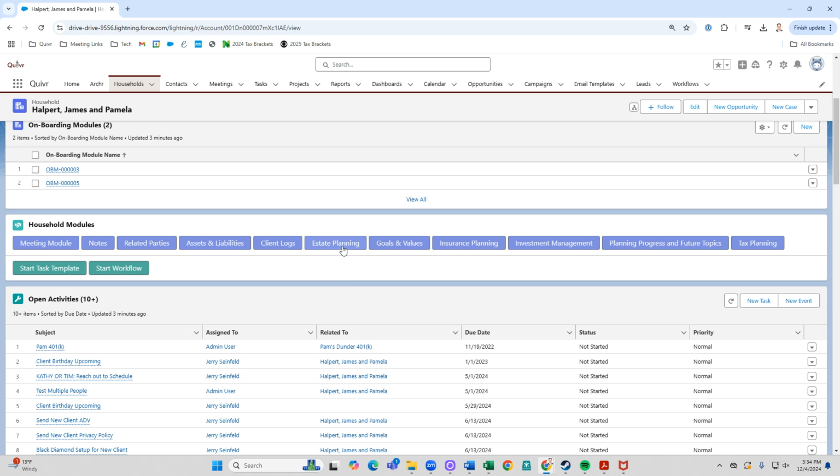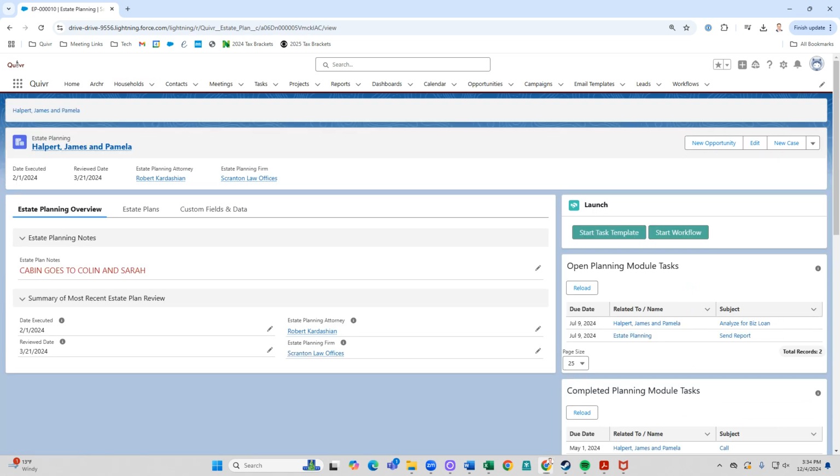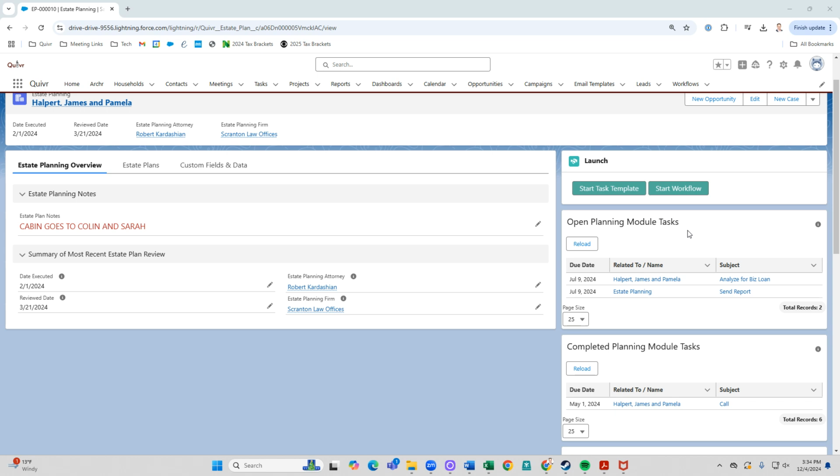Let me introduce you to the estate planning module. All modules look and feel the same. Inside of the module, you're going to be brought to a landing page. This landing page is giving you that super important high-level information pertaining to this topic. So for example, for an estate plan, when was their estate plan executed? When was it reviewed? Who's the attorney? What firm do they work for? Of course, on the right, you have the ability to launch workflows, start your task templates, or you can even have workflows and tasks tagged to a financial planning module so you can see what work am I doing just specific to estate planning or just specific to tax planning.